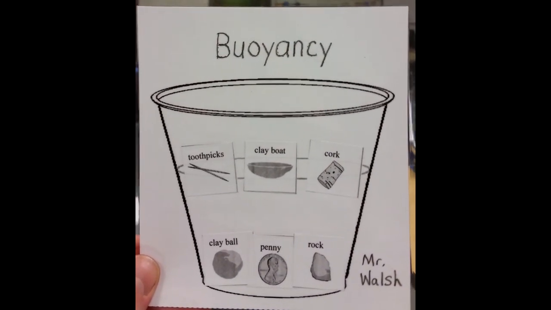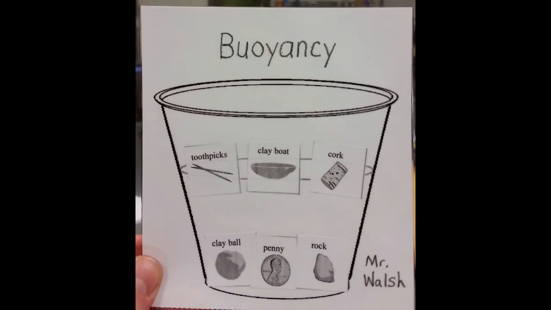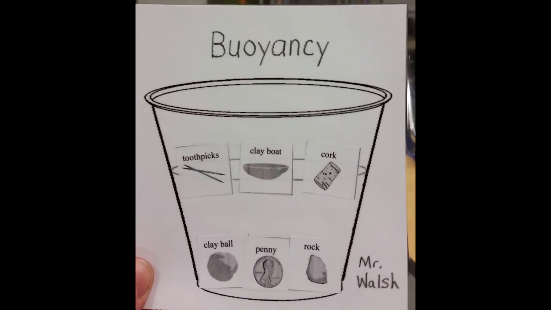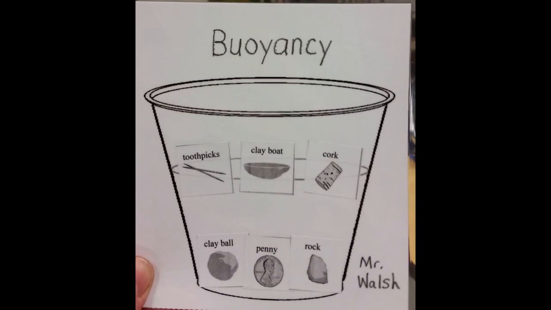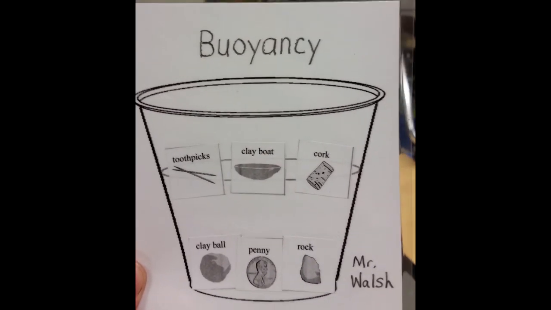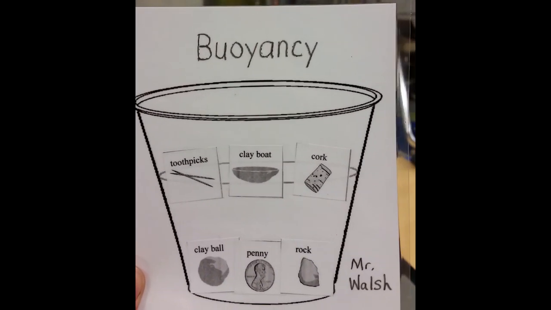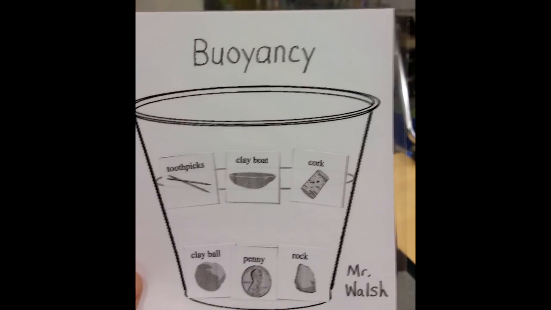Buoyancy is the fancy science word for floating. Some things will sink, some will float. Notice the clay ball at the bottom sinks, the clay boat at the top floats. Why? Because we changed its shape.